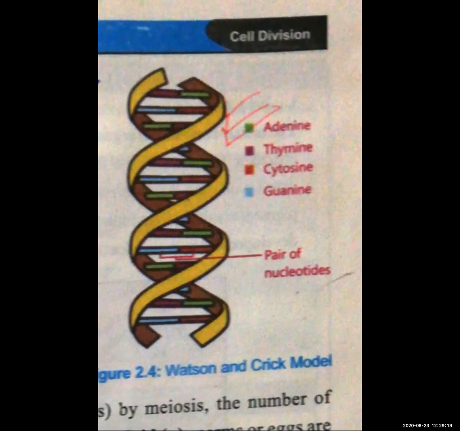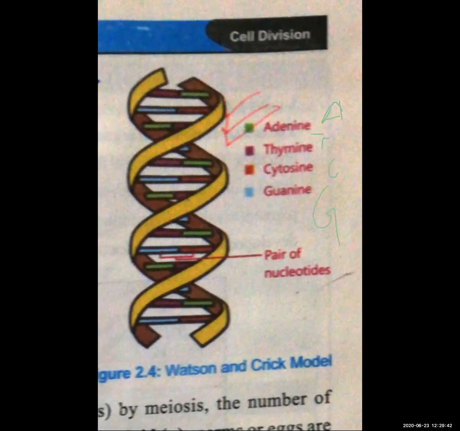And now what are these nucleotides? There are 4 types of nucleotides. Number 1 is adenine, then thymine, cytosine, and guanine. Adenine is represented as A, thymine is represented as T, cytosine is represented as C, and guanine is represented as G.